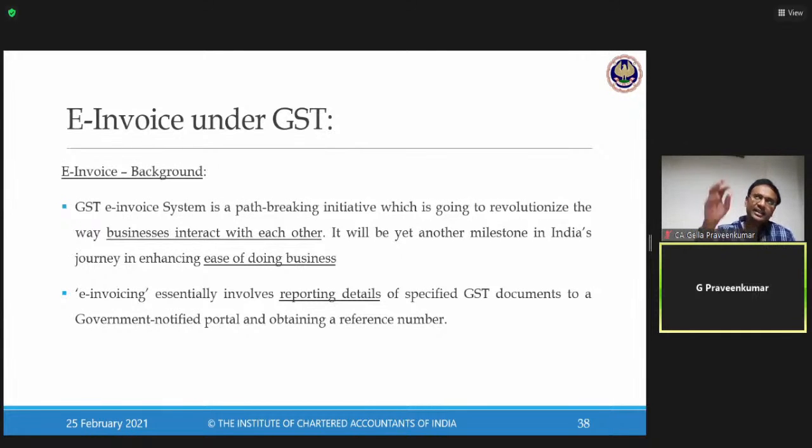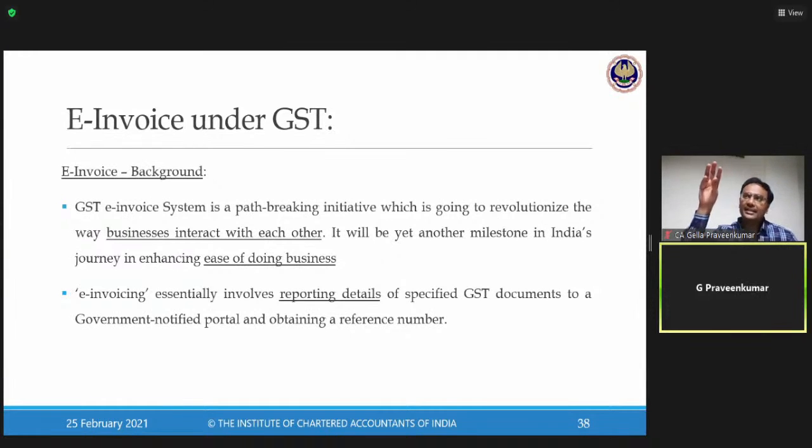When I file my GSTR1, if you see, there is a table called 4A, a table called 6A, a table called 9A. People who are familiar with GST filing, you will familiarize yourself with these tables. People who don't have exposure, don't worry, I'll brief you. Please make a note in your working note. Table 4A, B2B supplies.